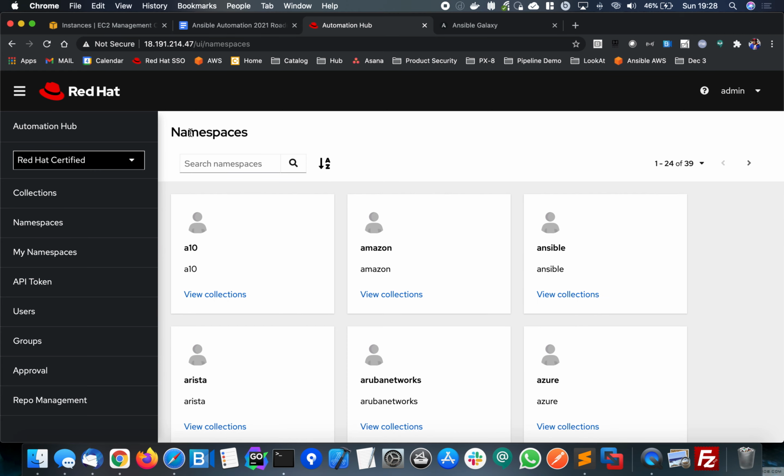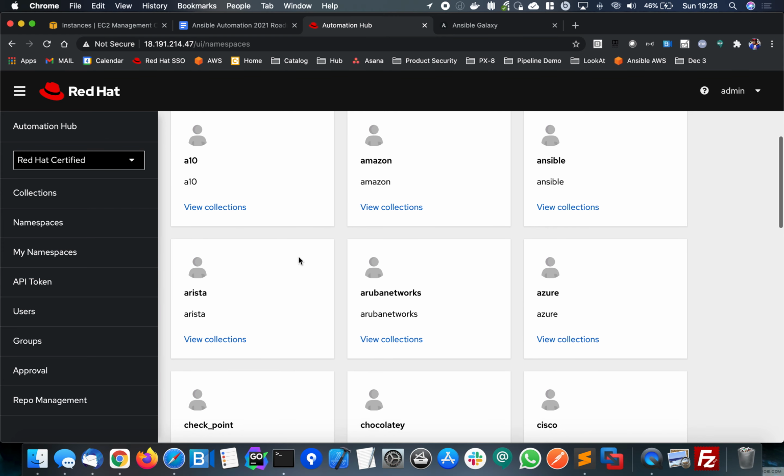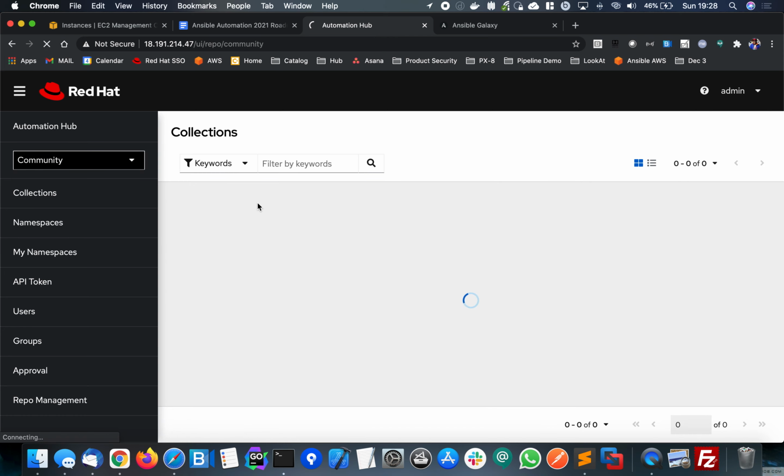So in here, I've already got a number of partners and collections that have come from the supported Red Hat certified repositories from cloud.redhat.com. But if I change to community repository, you can see here that it says no results found. There's no content on this private automation hub that is community-based content. So how do we get community-based content into private automation hub?